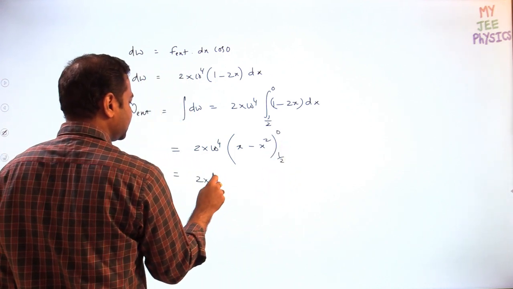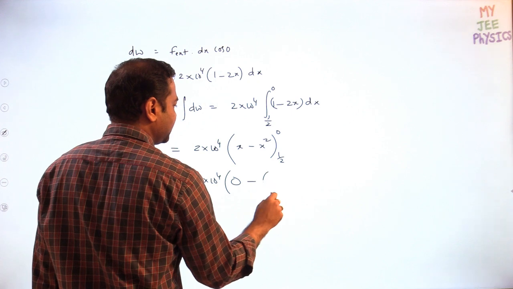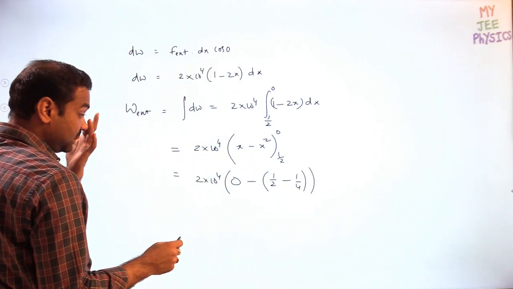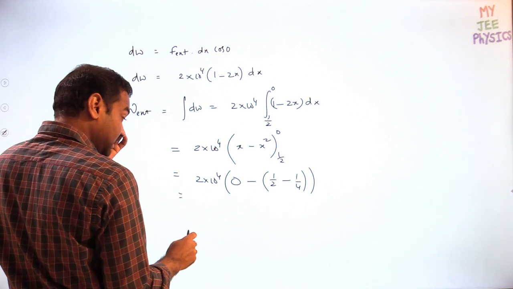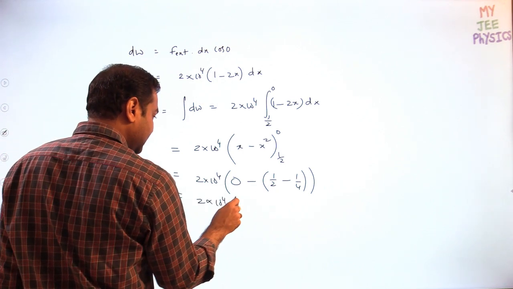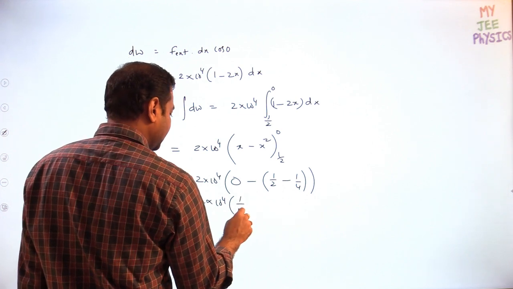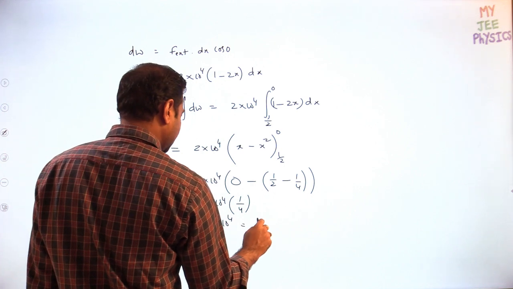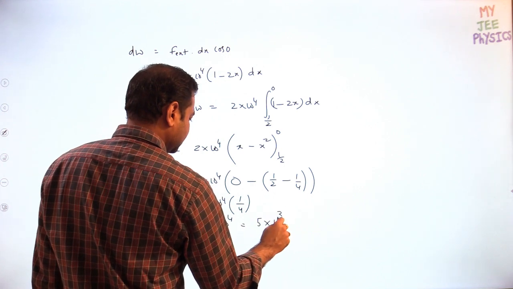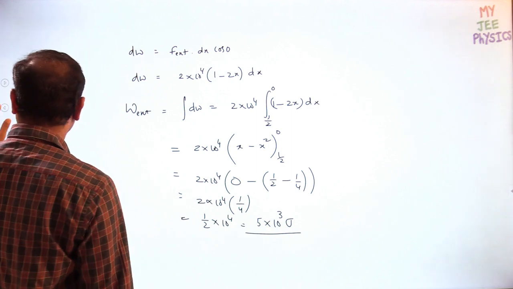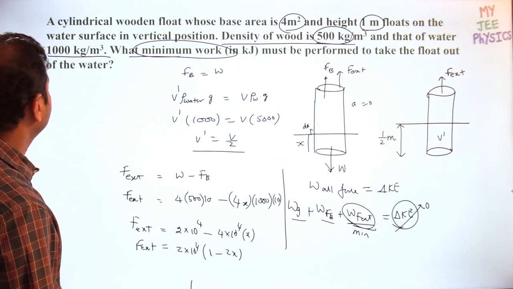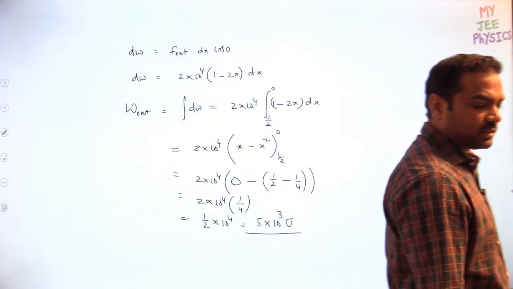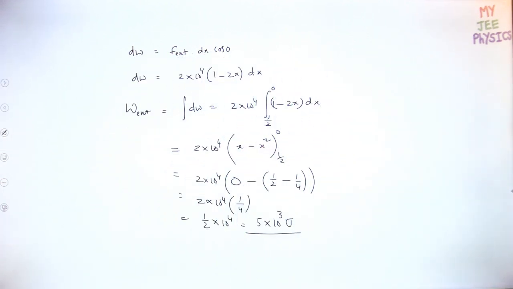So then 2 into 10 raised to 4, 0 will become 0, minus of 1 by 2 minus 1 by 4. So then you are getting a negative value. So 2 into 10 raised to 4, take the positive value of 1 by 4, then 1 by 2 into 10 raised to 4, which is how much? 5 into 10 cube joules. What's the question? Kilojoules? Then it should be 5. Yeah, very good. It should be 5 only.